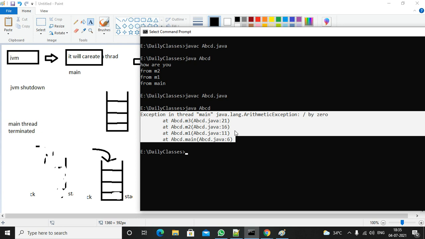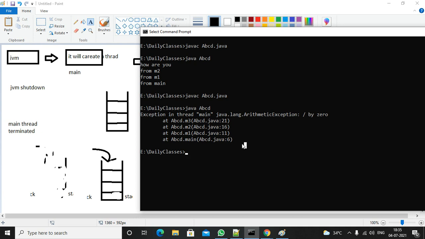The programmer can also write the exception handling mechanism, which is called customized exception handling. The default exception handling is taken care of by the JVM, but the programmer can also handle exceptions in his own way, by using the try, catch, finally, throw, throws, and assert keywords. We will learn that.